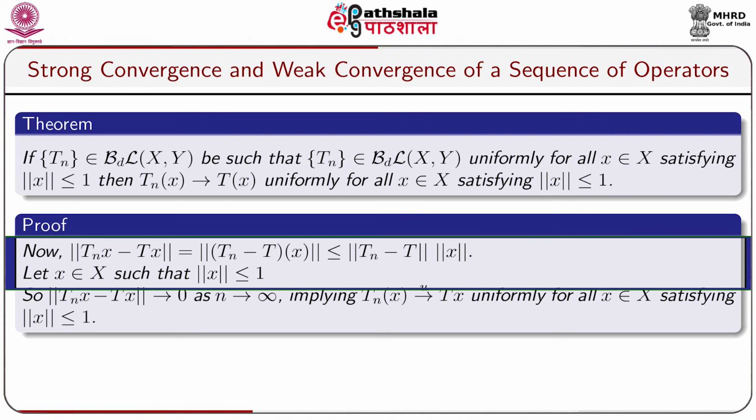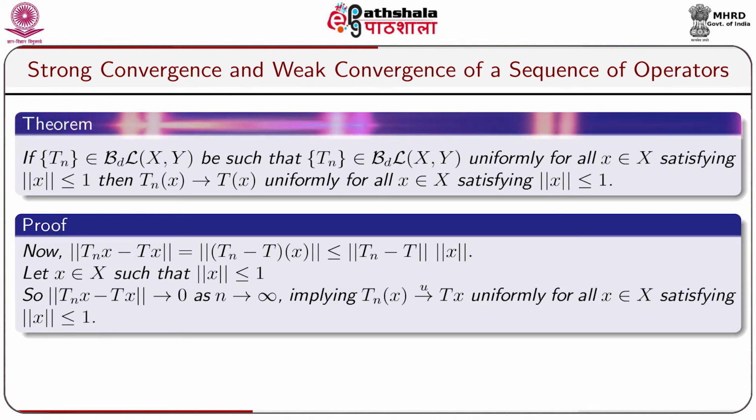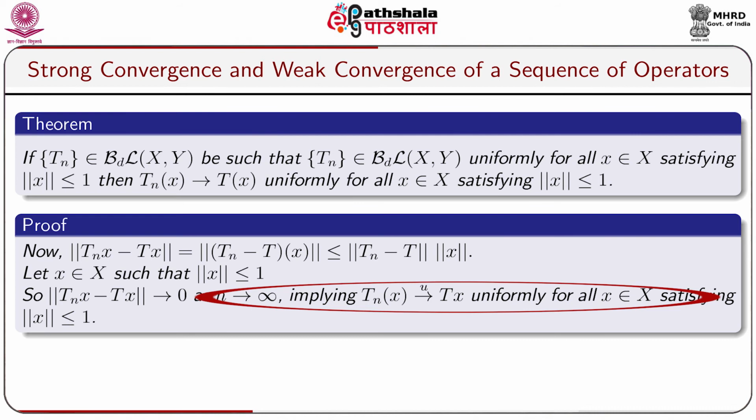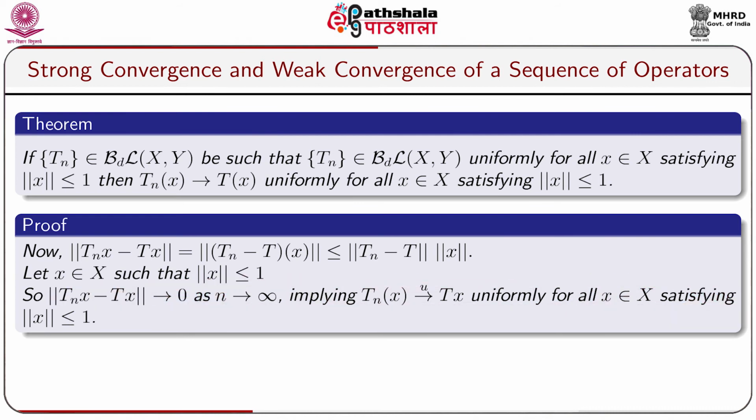Now, norm Tn x minus Tx equal to norm of (Tn minus T) x, less or equal to norm Tn minus T into norm x. Let x belong to capital X such that norm x less or equal to 1. So, norm Tn x minus Tx goes to 0 as n tends to infinity, implying that Tn x converges to Tx uniformly for all x belongs to capital X satisfying norm x less or equal to 1.